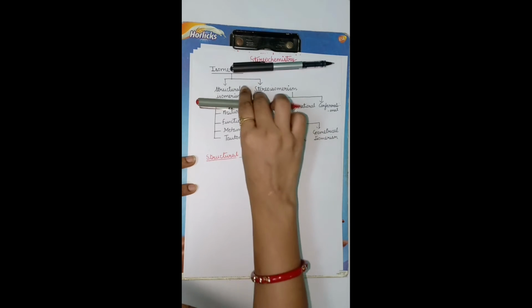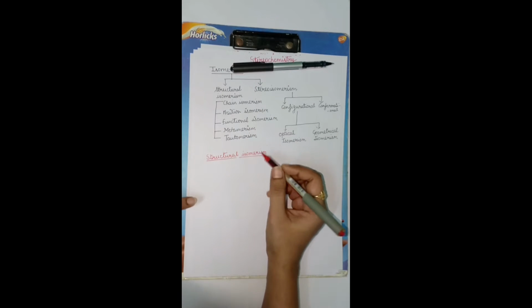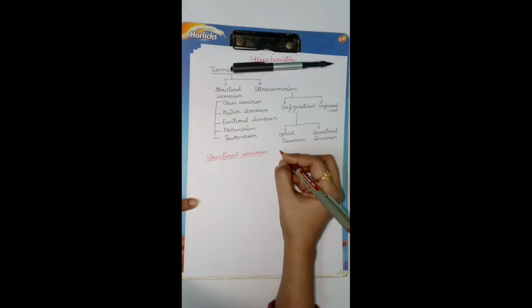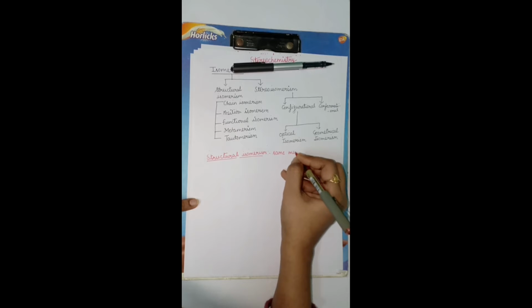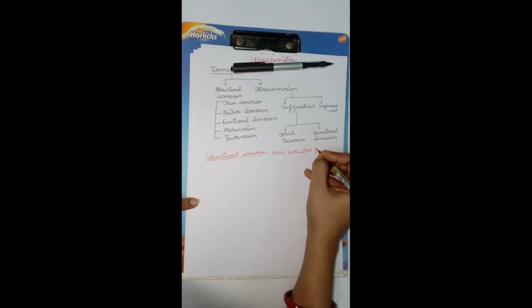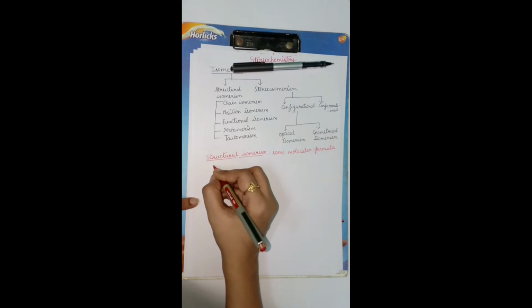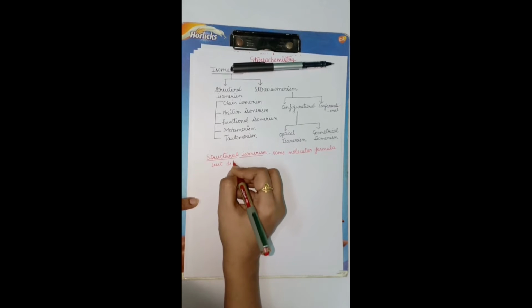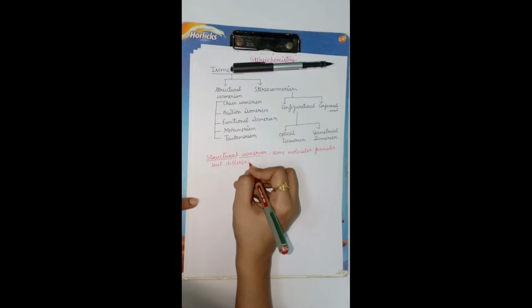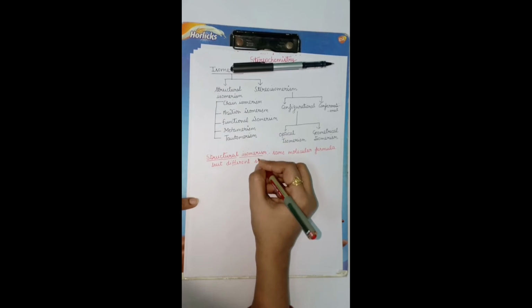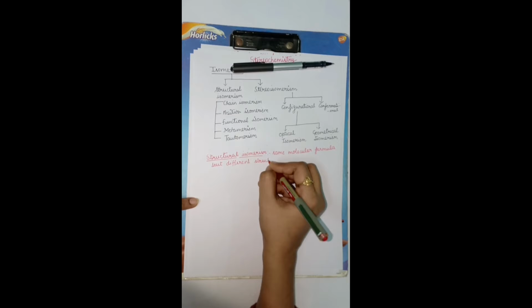Compounds having the same molecular formula but different chemical structures. Same molecular formula but different structures. This is structural isomerism.